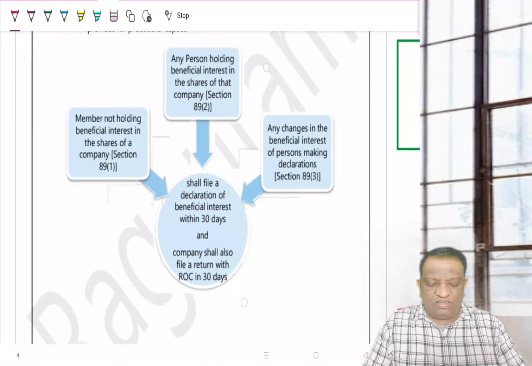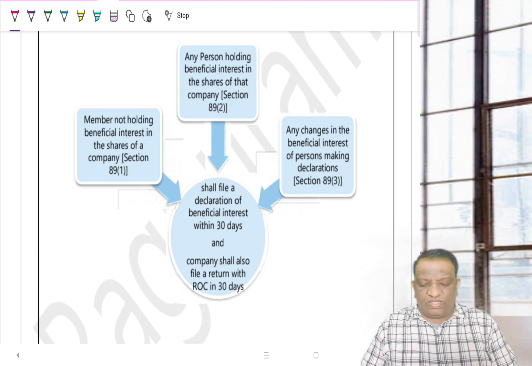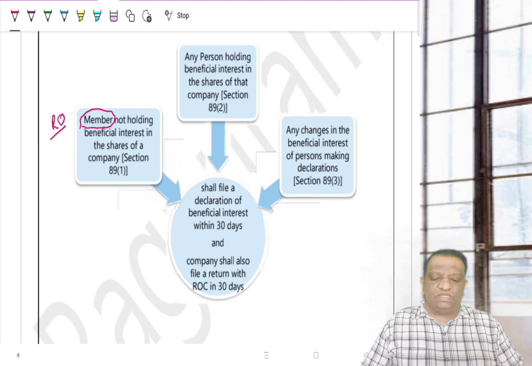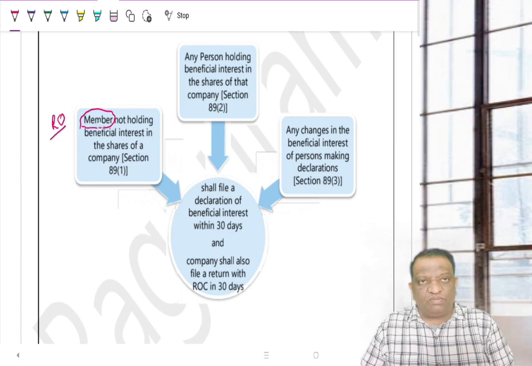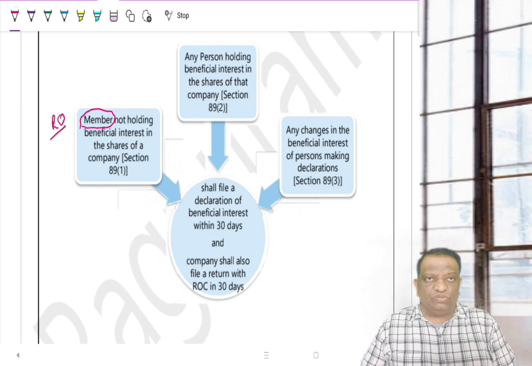Now, let us look at sections 89(1), 89(2), 89(3). What does it say? A member is nothing but a registered owner. Who is a registered owner? He is a person whose name is entered in the register of members, and therefore he becomes a member. If the member is also the beneficial owner, then he has nothing to do and need not disclose anything.